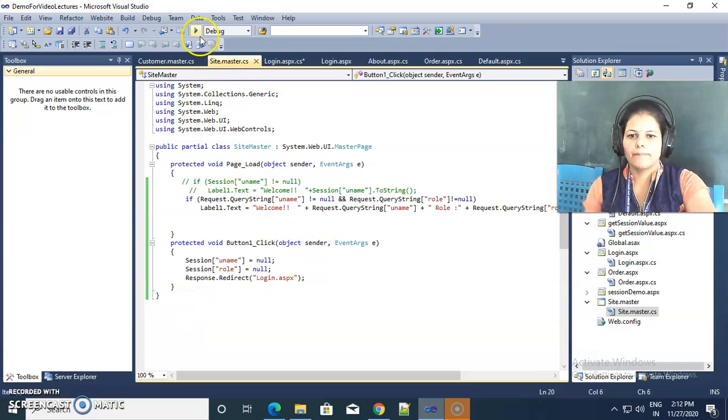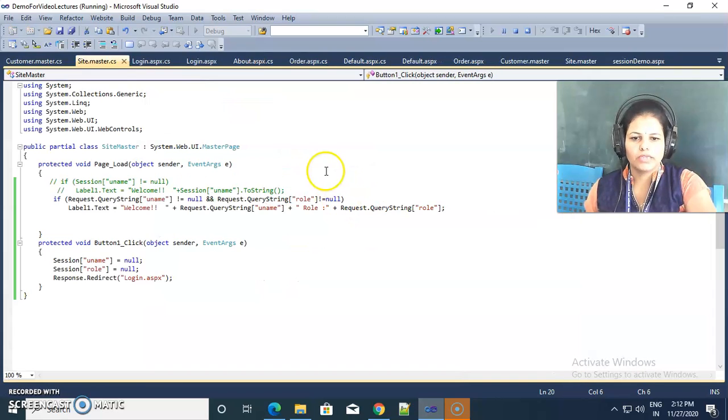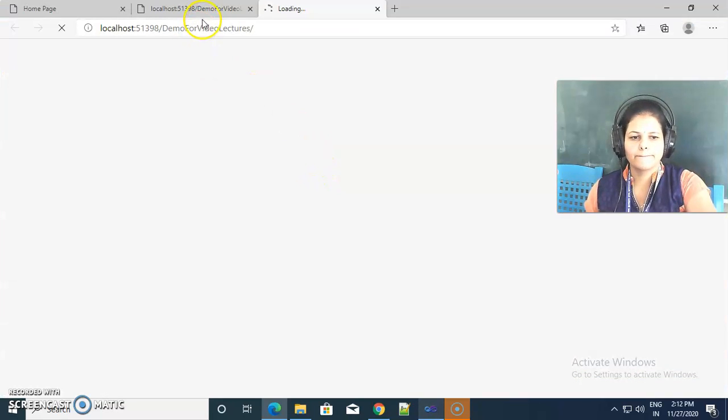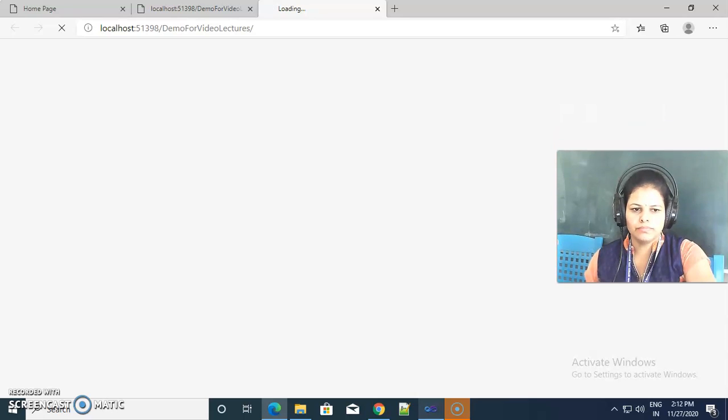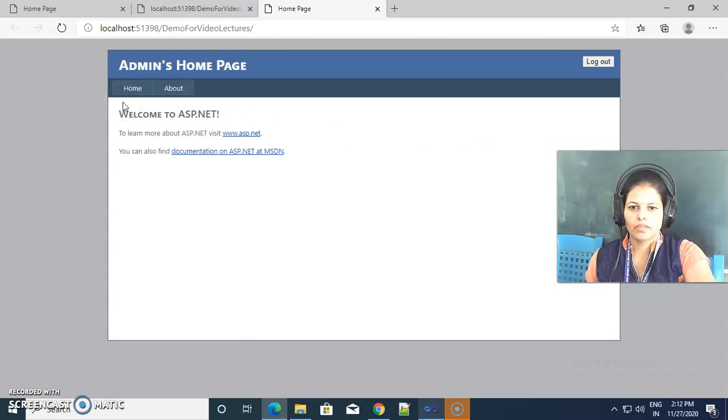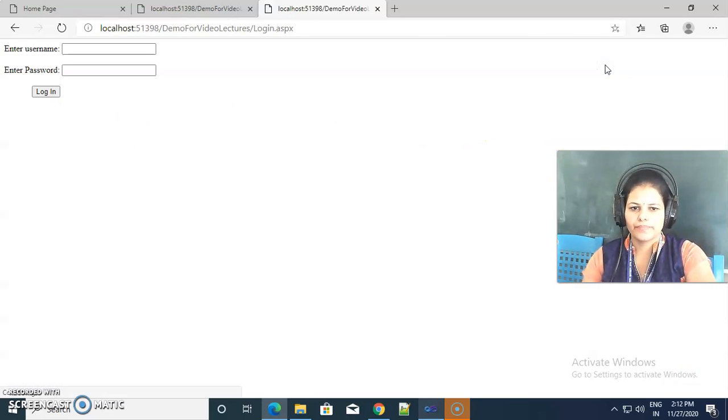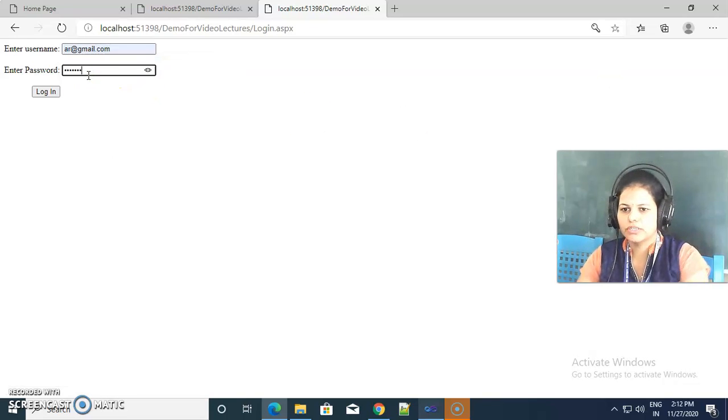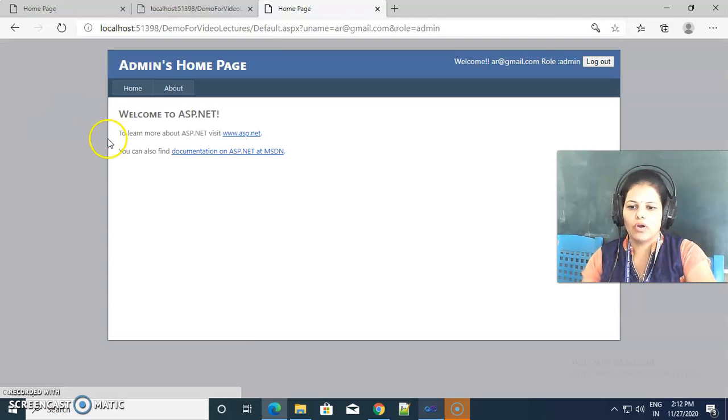Now we run this application and see what is the effect. Here I am giving the credentials and clicking on login, then welcome username, role admin is displayed in front of me.